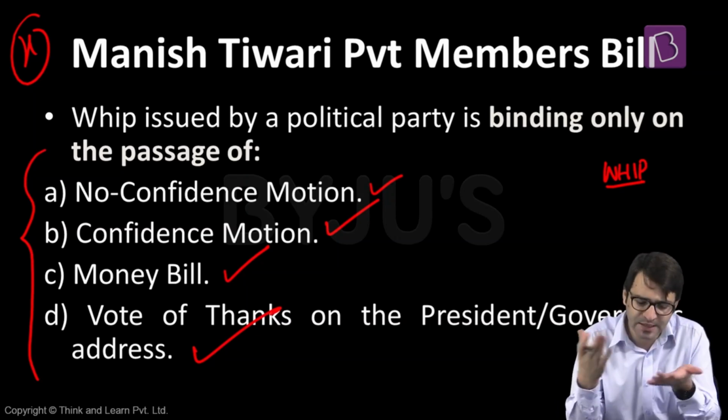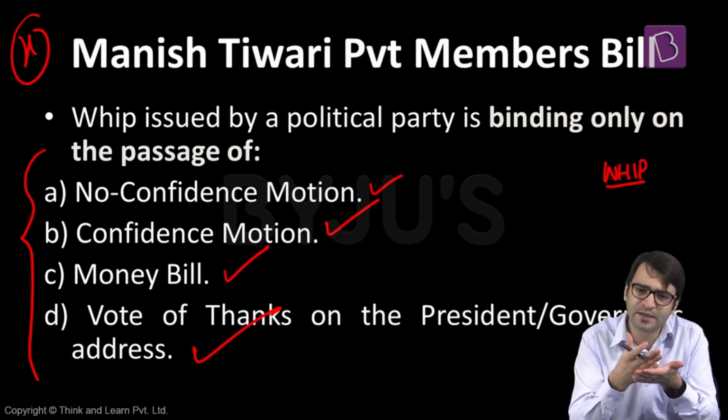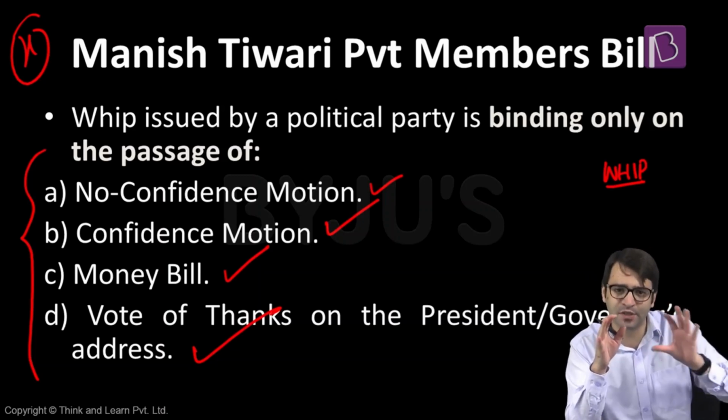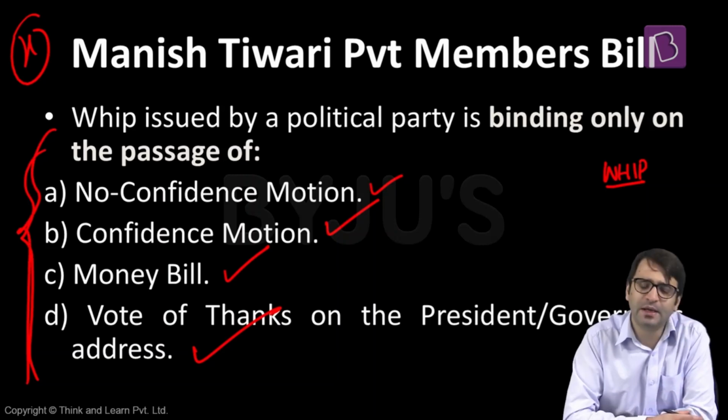Then what will happen to your freedom of speech and expression? That means only on those matters on which the stability of the government is threatened, the whip should be binding. On all other matters, the whip should not be binding. The legislator should have the freedom of speech and expression. But you may say, why even in these cases should the whip be binding? Whip should not be binding at all.